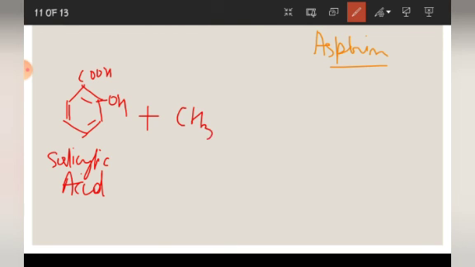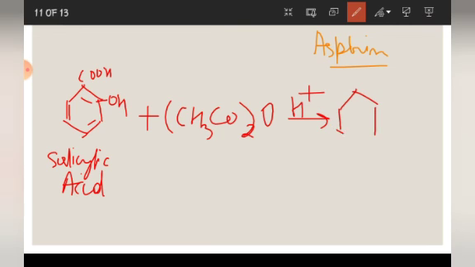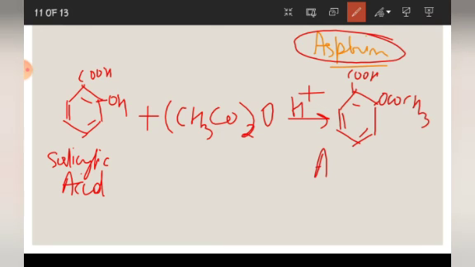This is (CH3CO) whole twice O, and this reaction takes place in the presence of an acid to form aspirin. What will happen? COOH will remain here and here OCOCH3 will be formed. This is known as acetylsalicylic acid or aspirin. This is what? Aspirin.